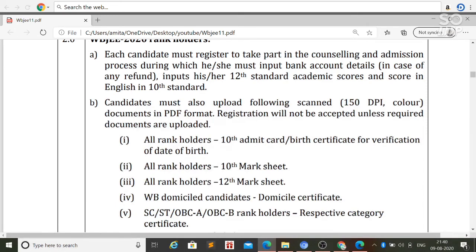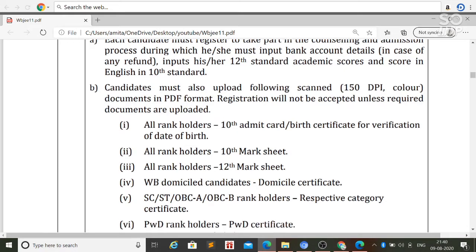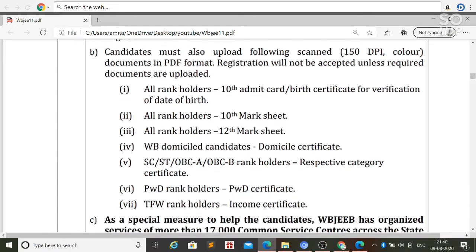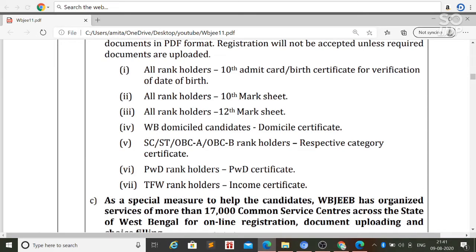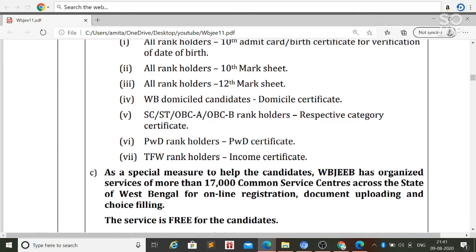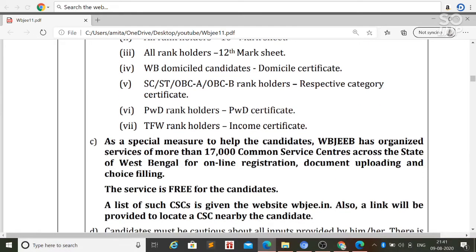And here are the documents you have to upload at the time of registration: the 10th certificate, which will be treated as your birth certificate, the 10th mark sheet, the 12th mark sheet, and the domicile certificate if you are a student from West Bengal. Also the respective category certificate if you belong to SC, ST, OBC A or OBC B, the PWD certificate for PWD rank holders, and the income certificate for TFW candidates.